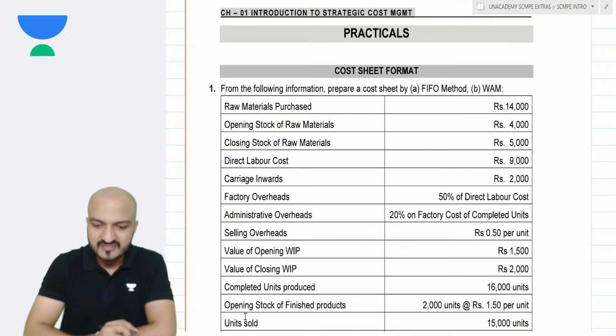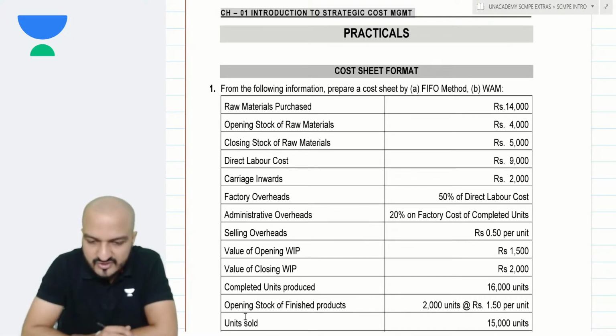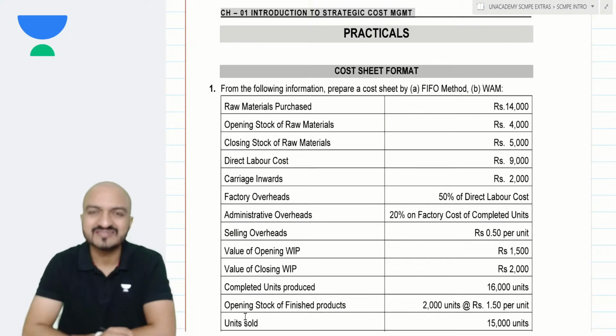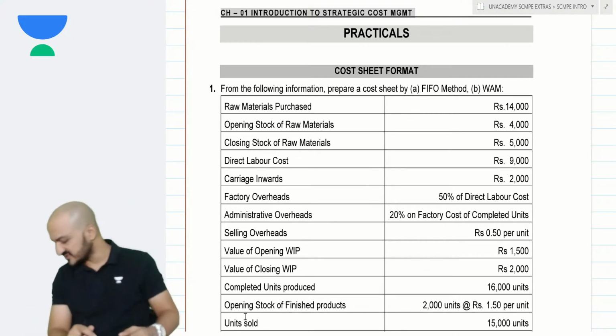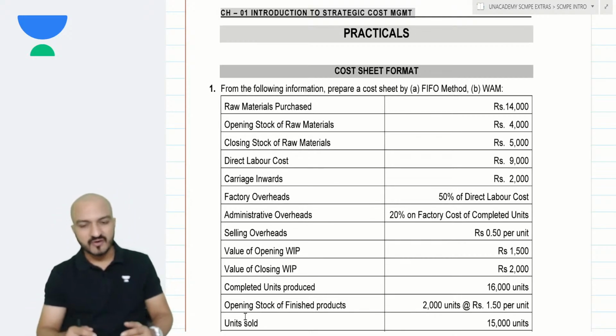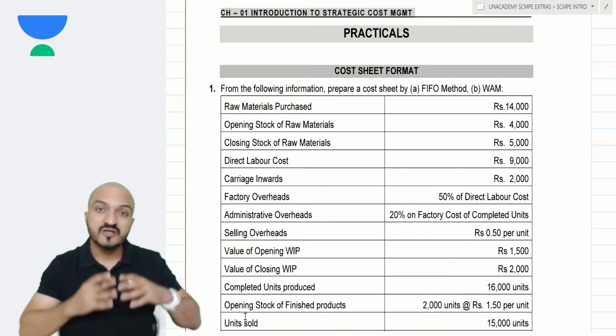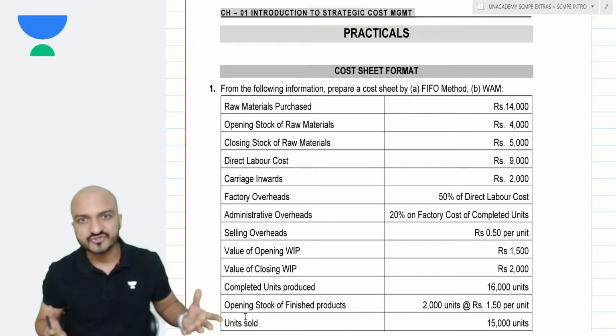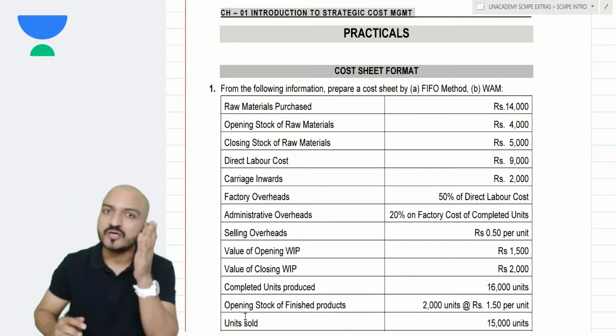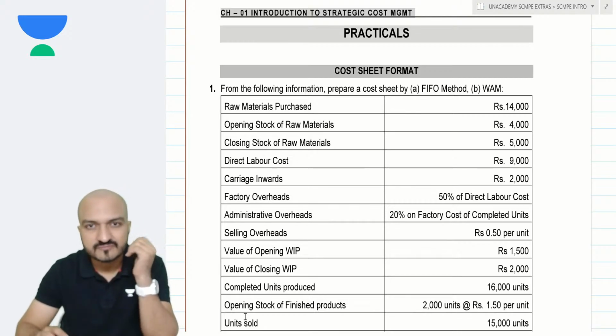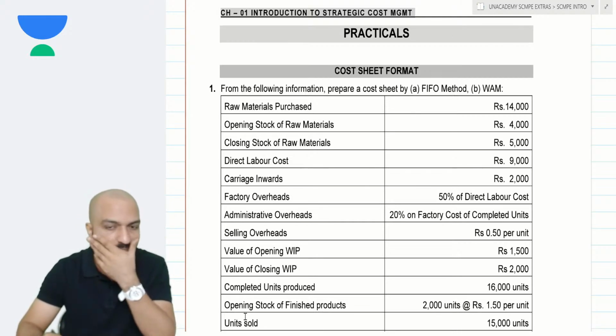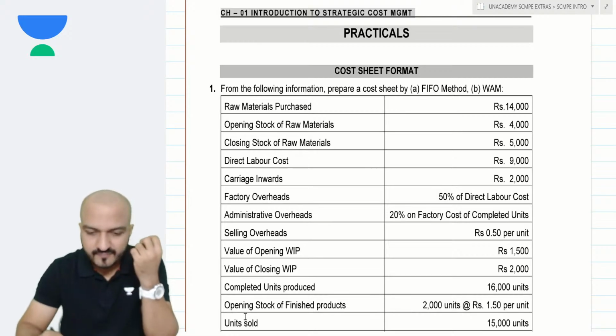Bharati, so we estimate each and every cost before actual production and use it as the basis. Yes, you can say so. Obviously you will estimate all items of cost before starting the production. In fact, Maruti, before starting production, you have to estimate selling price. And to estimate selling price, you have to estimate all items of cost. Yes or no?